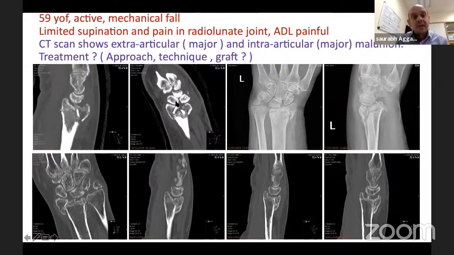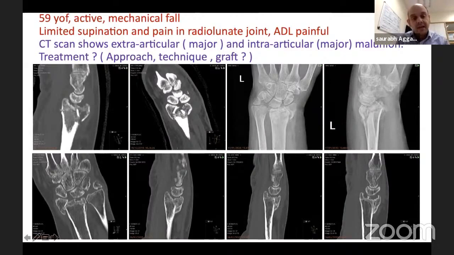Now we got a CT scan, and you can see in this view, cortical pieces are all inside. You can see the articular surface is a mush, in many pieces. So we know on 17 January, a month down the line, that she's not going to do well. So we decided to go in early, and she was referred to me at this stage.